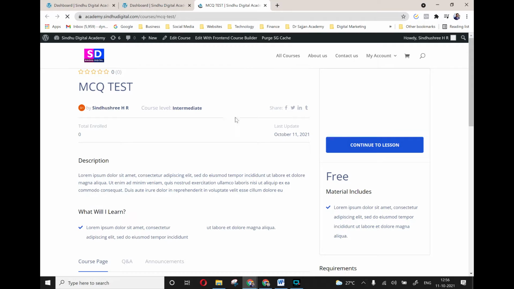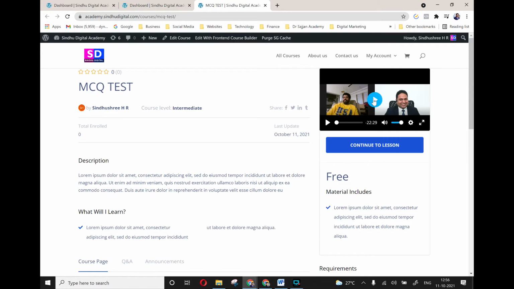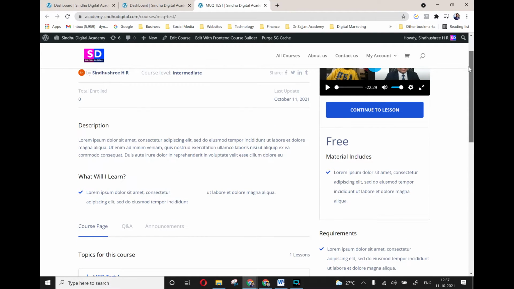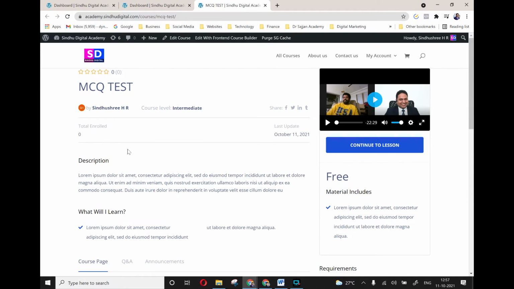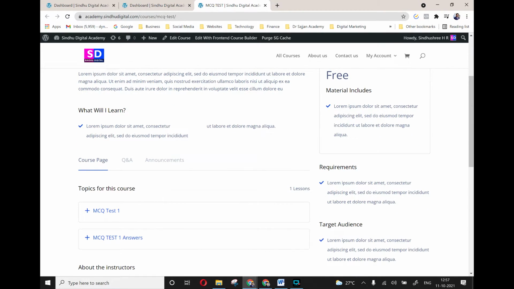Let me just preview it. So let's see how it looks on the front end. Okay, so this is how it looks in the front end. So there is a video which comes here. Whatever you want a video, you're gonna paste. Okay, and right. So there is who is the author, what type of course. You can add Facebook, Instagram, all those things. Description, what we will learn.